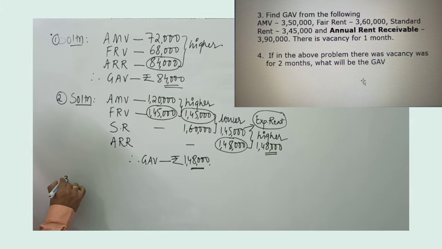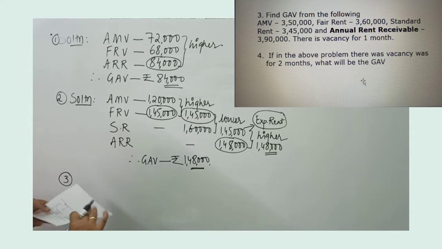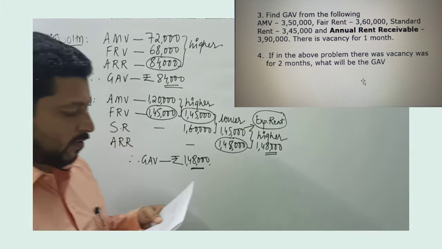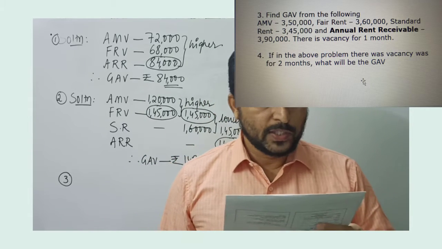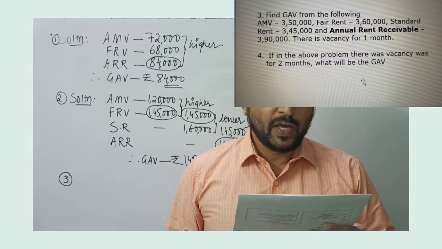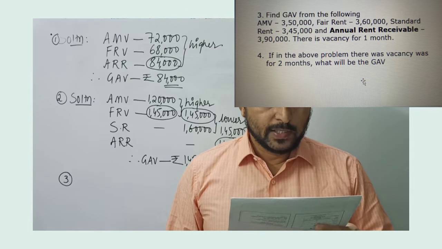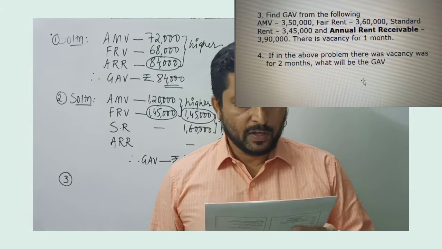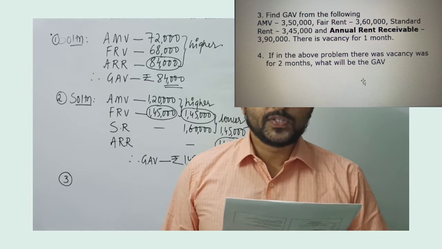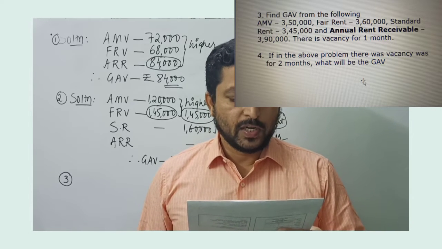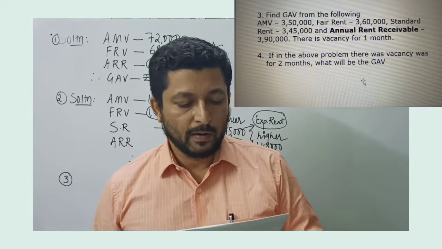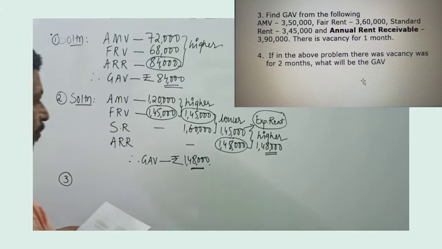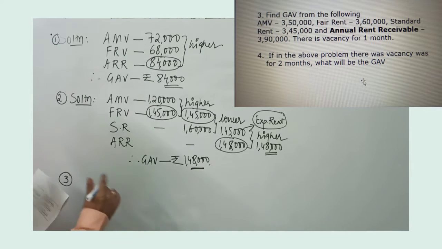Let's move to problem 3. In problem 3, we have a question: find GAV from the following. Annual municipal value is 3,50,000. Fair rent is 3,60,000. Standard rent is 3,45,000. And annual rent receivable is given, which is 3,90,000, and it's given that there is a vacancy for 1 month. So let's look at problem number 3. We will take the solution to problem number 3.